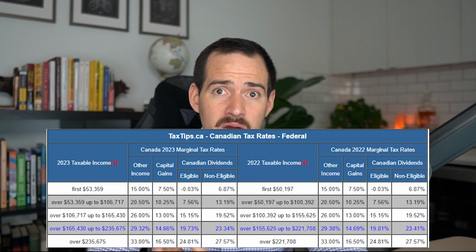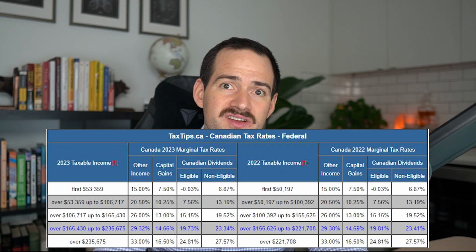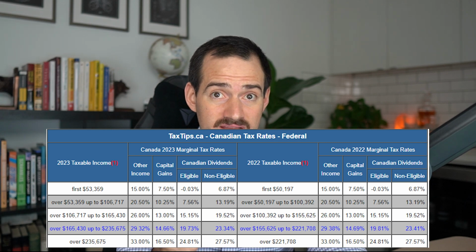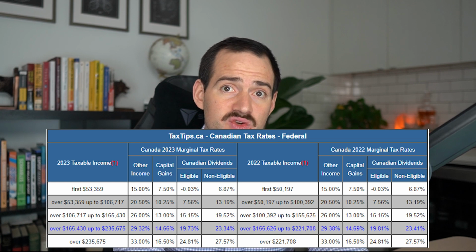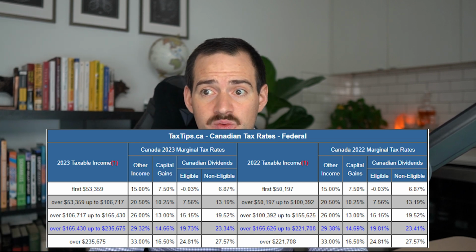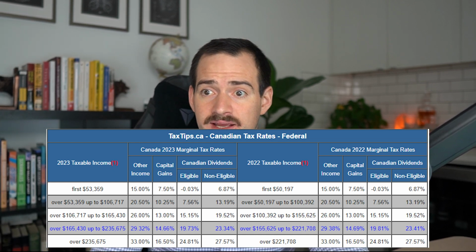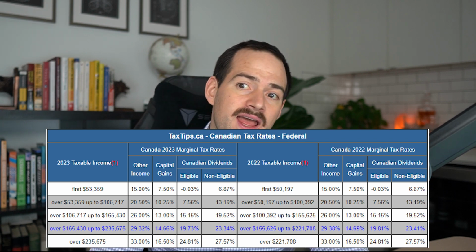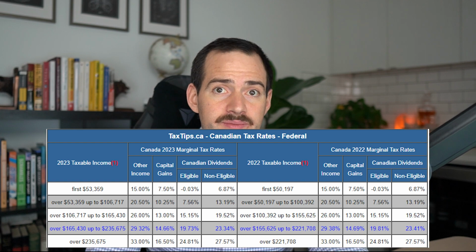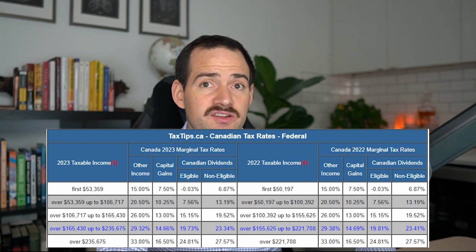So federally, the first $53,359 is going to be taxed at 15%, okay? And now after that, it goes 53,000 up to 106. That's going to be at 20.5%. 106 to 165, it's going to be 26%. 165 to 235, it's going to go up to 29.32%. And then over 235, it's going to be 33%. And so you add these two together to get your total average and total marginal tax rate.